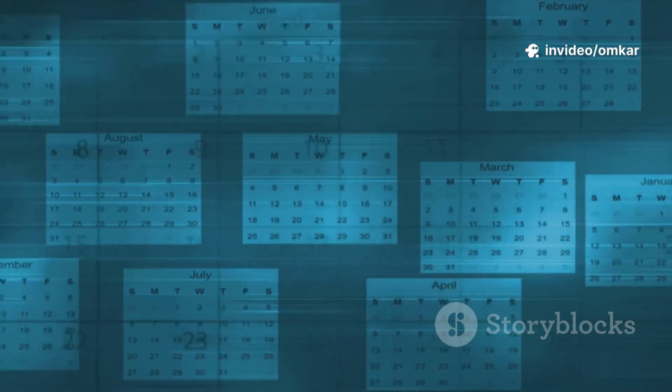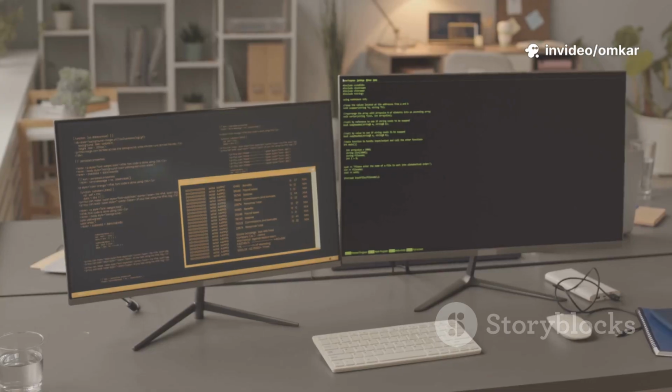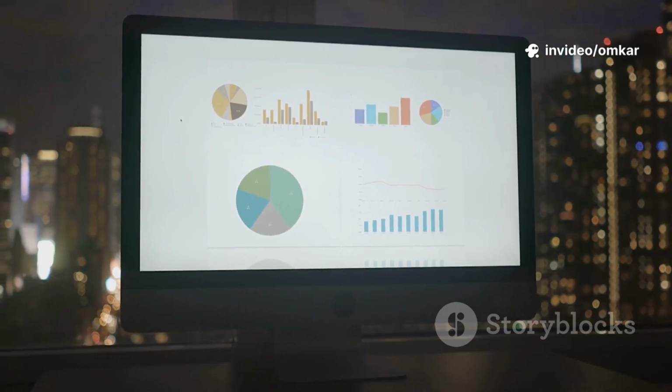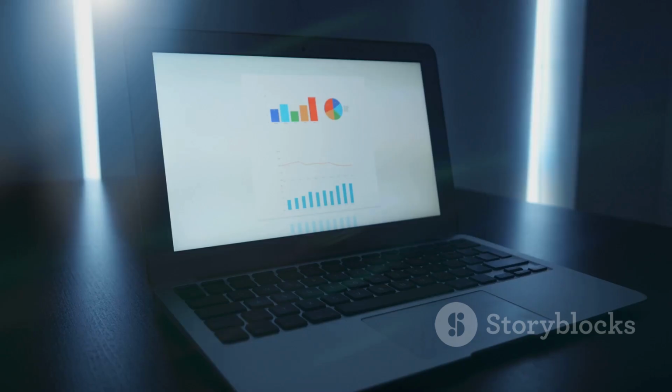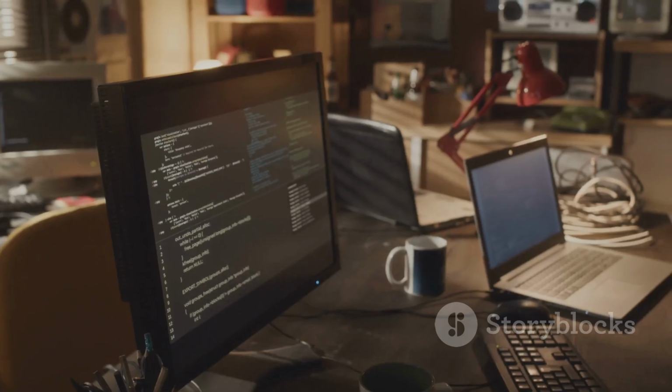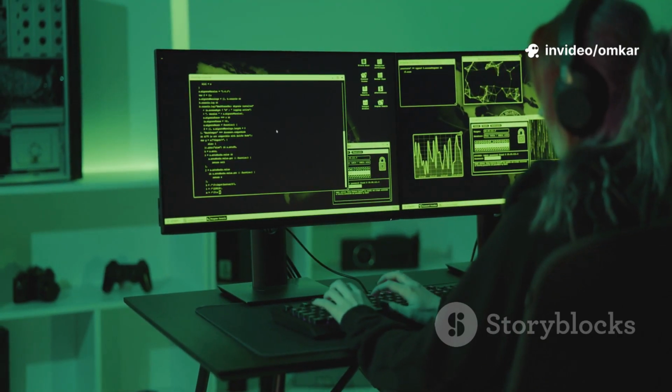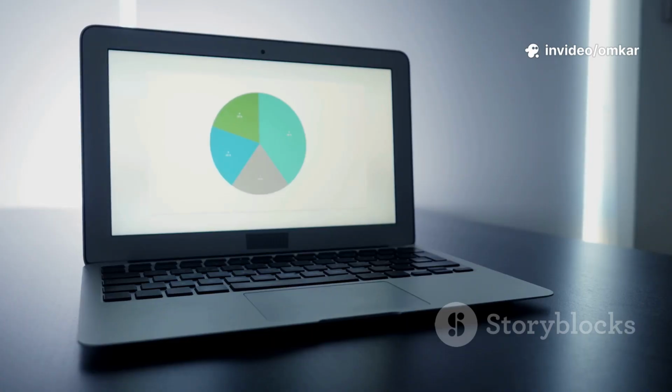Months 3 and 4. Learn key Python libraries: Pandas, Matplotlib, Seaborn, NumPy. Do tutorials with real datasets. Try Coursera's IBM or Google Data Analytics certificates for structured projects. Aim to load data into Pandas and perform exploratory analysis.